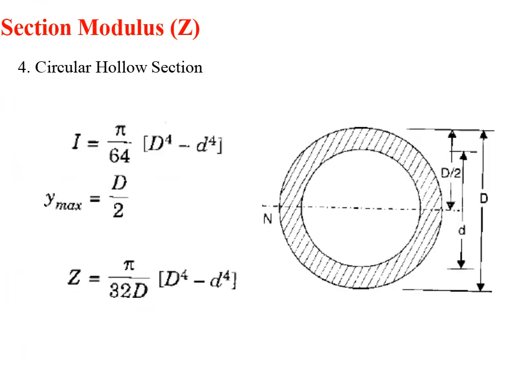And next is the section modulus for a circular hollow section. The moment of inertia of a hollow circular section is equal to pi by 64 into capital D power 4 minus small d power 4, and y value is equal to half of the external diameter. By substituting this, we get the section modulus for a circular hollow section equal to pi by 32 D into capital D power 4 minus small d power 4. Here capital D is nothing but the external diameter, and small d is nothing but the internal diameter.